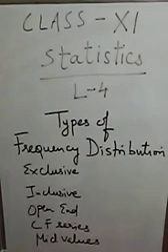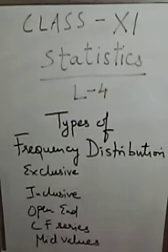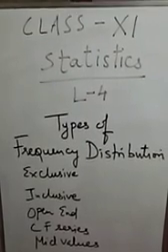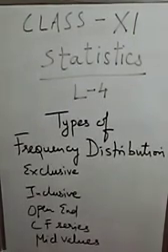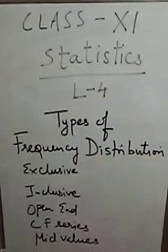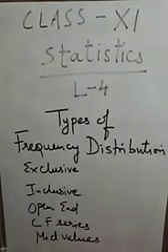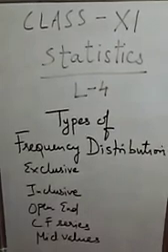Mid-value frequency series are those series in which we have only the mid-values of the class intervals and corresponding frequencies. Such series may be converted into simple frequency series using this method: the mutual difference between the mid-values is determined. Then the difference obtained is reduced to half, which when deducted from the mid-values gives the lower limit of the class interval, and when added to the mid-values gives the corresponding upper limit.